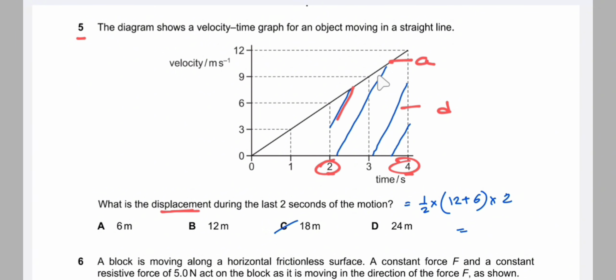So displacement is the area under the velocity time graph, that is the area of this trapezium. So the area would be half into sum of two parallel sides, that is 6 and 12, into height. So the height is this length, that is from 4 to 2 is 2. So 2 and 2 cancel and the answer comes to be 18. So the answer is C.